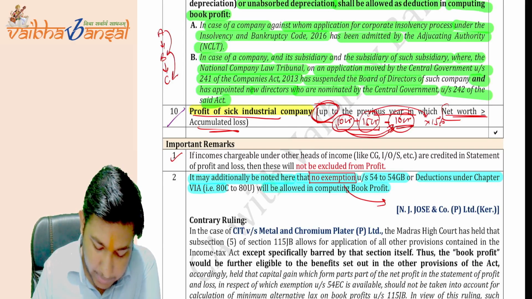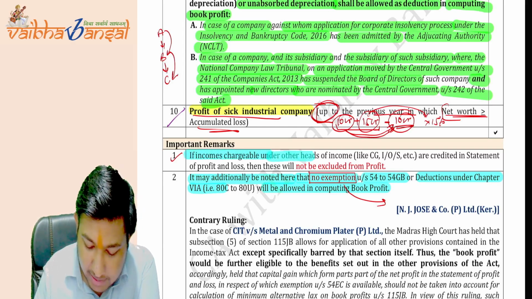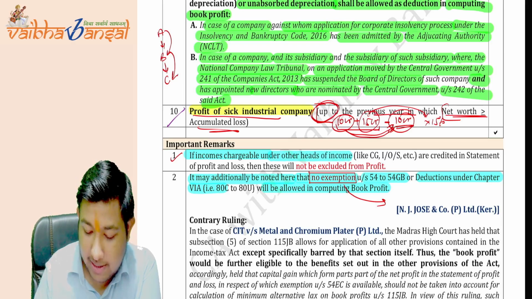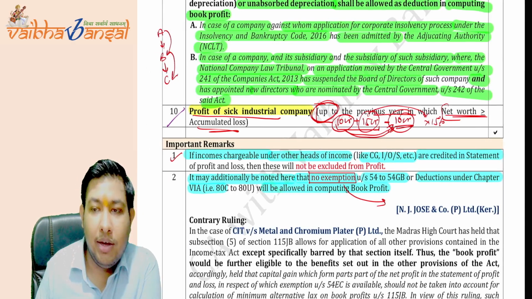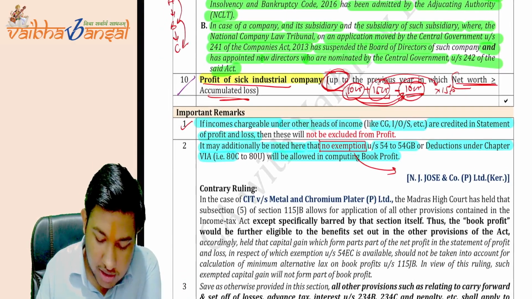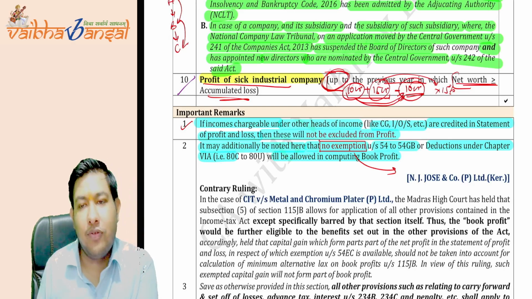See, if the income chargeable under the other heads of income like capital gain and income from other sources is credited in the statement of profit or loss, then these will not be excluded from the profit.